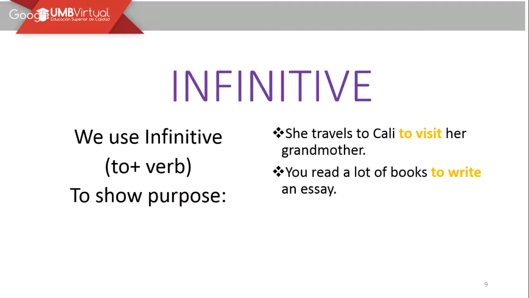All right, good. And there is another use according to this topic. We use the infinitive, which is to plus verb, to show purpose. I have different purposes for making different things because, according to my life, I want to do this and this and this. Let's see some examples. She travels to Cali to visit her grandmother. You read a lot of books to write an essay. Both of them are showing a purpose about something, yes? If you really want to travel to another place, it's because maybe you want to visit your family, or it's just because you want to travel.